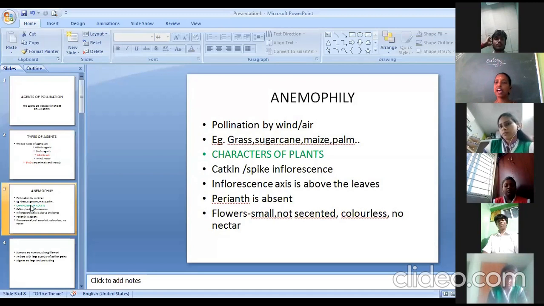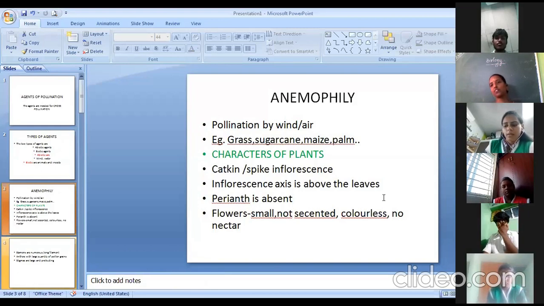And the inflorescence axis should always be seen above the leaves. What is the meaning of this? If the inflorescence axis is going to grow, it should be seen just above the level of the leaves so that the flowers are visibly seen. It should be seen above the leaves so that the flowers can be easily pollinated.